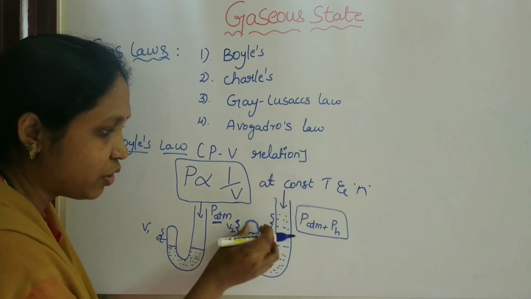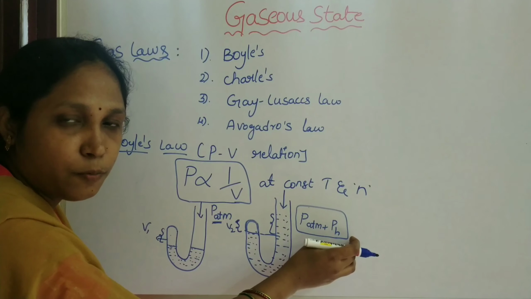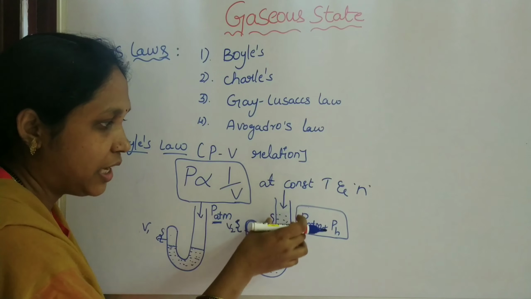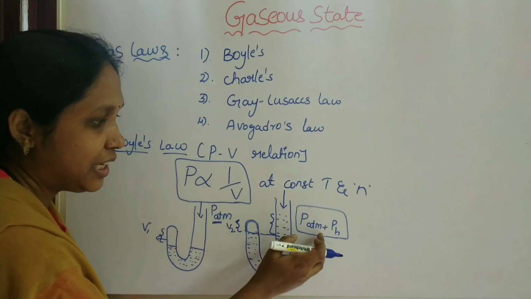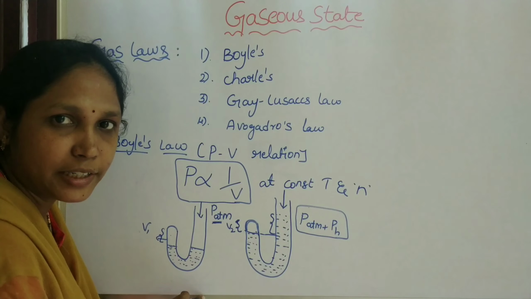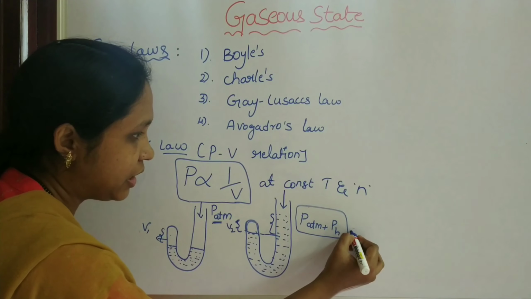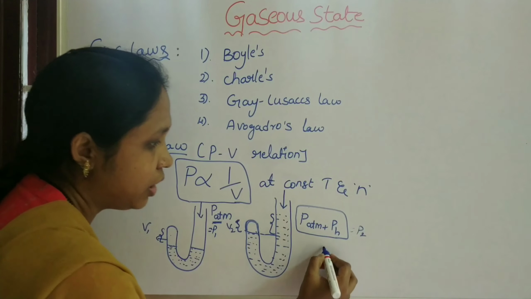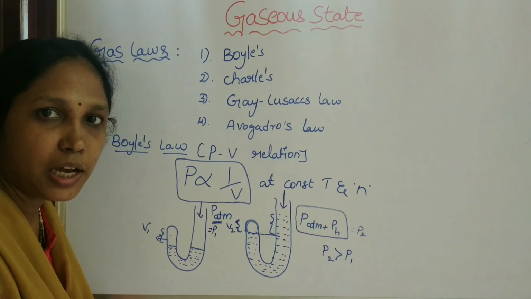But now the pressure of the gas is the pressure of atmosphere plus the pressure of the mercury height. So the atmospheric pressure is less than atmospheric pressure plus the pressure of the mercury height. Take P1 as the initial pressure and P2 as the new pressure. So P2 is greater than P1.